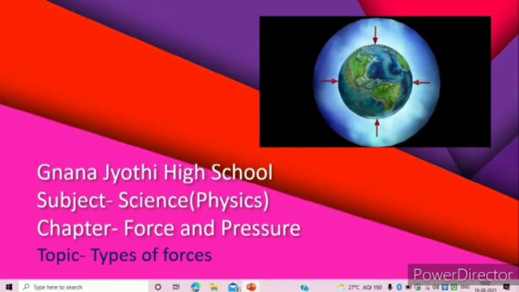In the previous class under science physics, we explored force, and in that we saw where the forces will be added, when the forces will be subtracted, and when the forces will be cancelled to give you zero net force. In today's class, let us discuss types of forces.